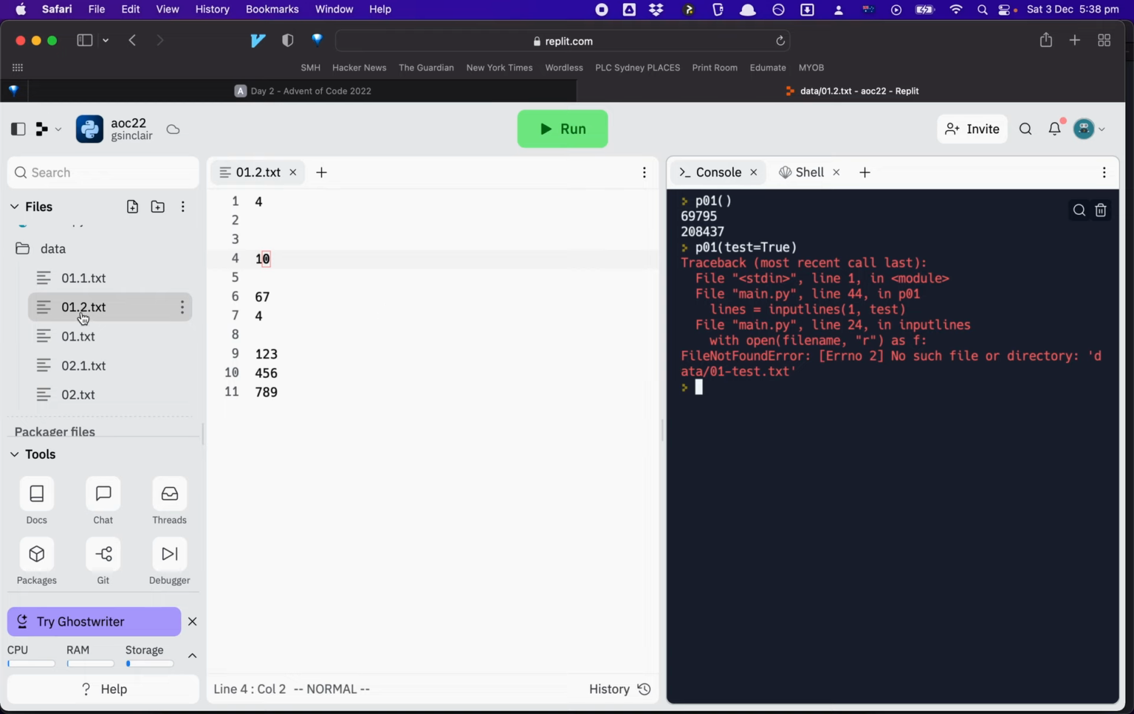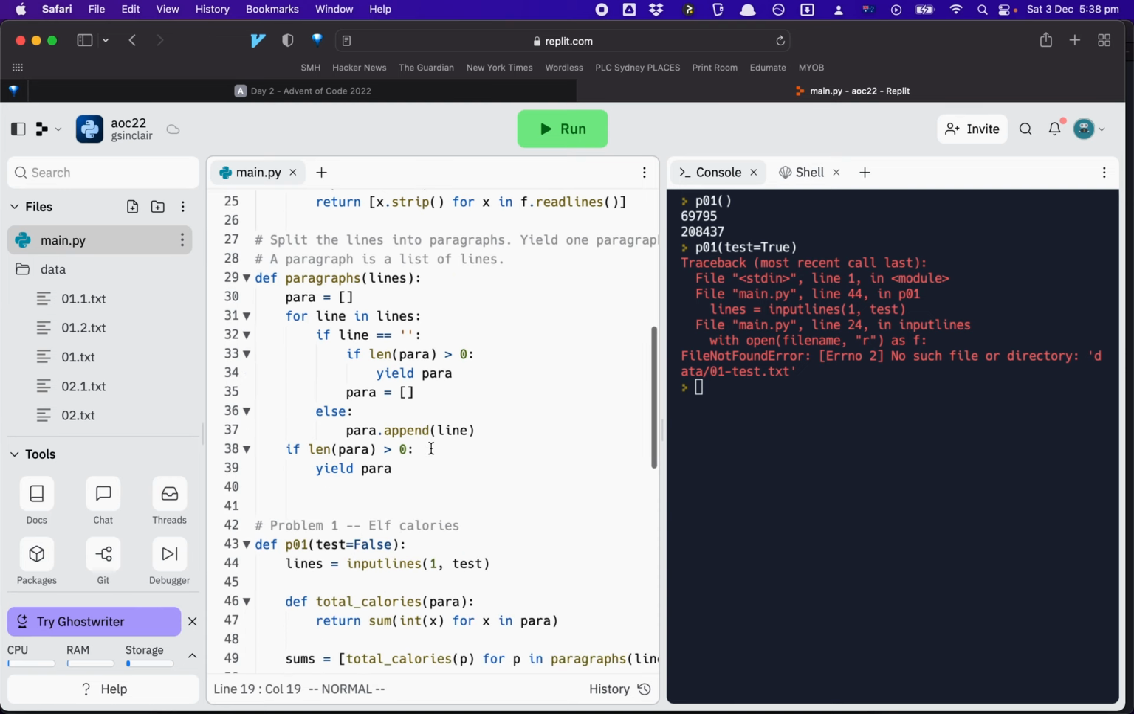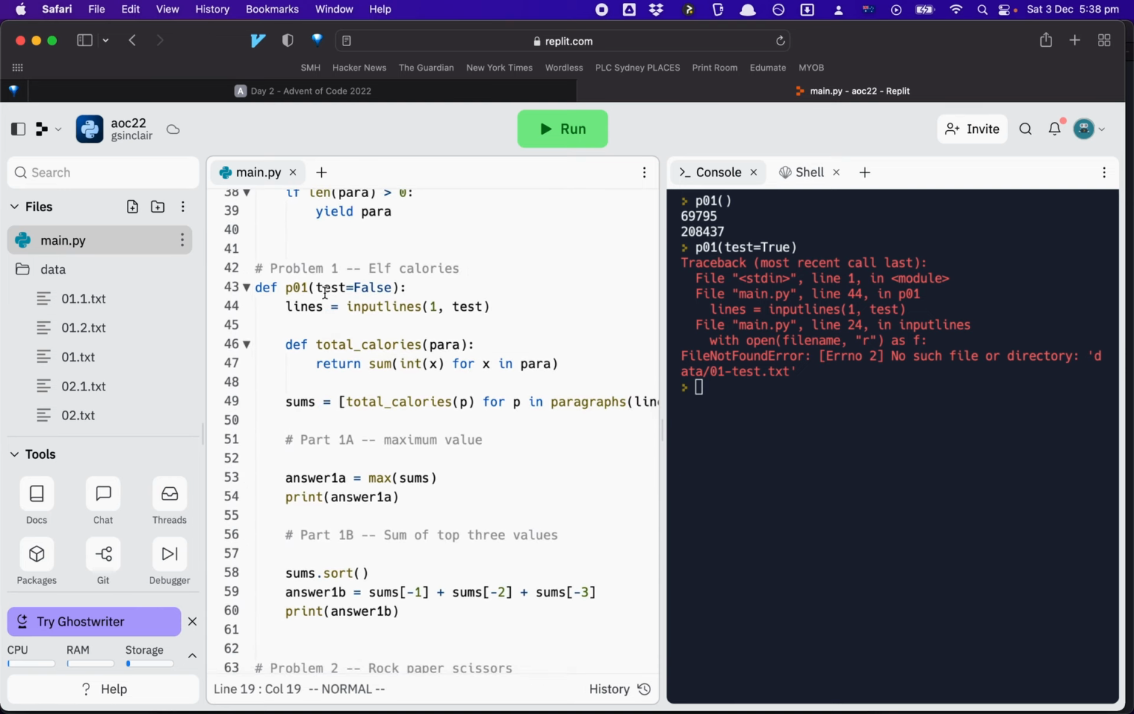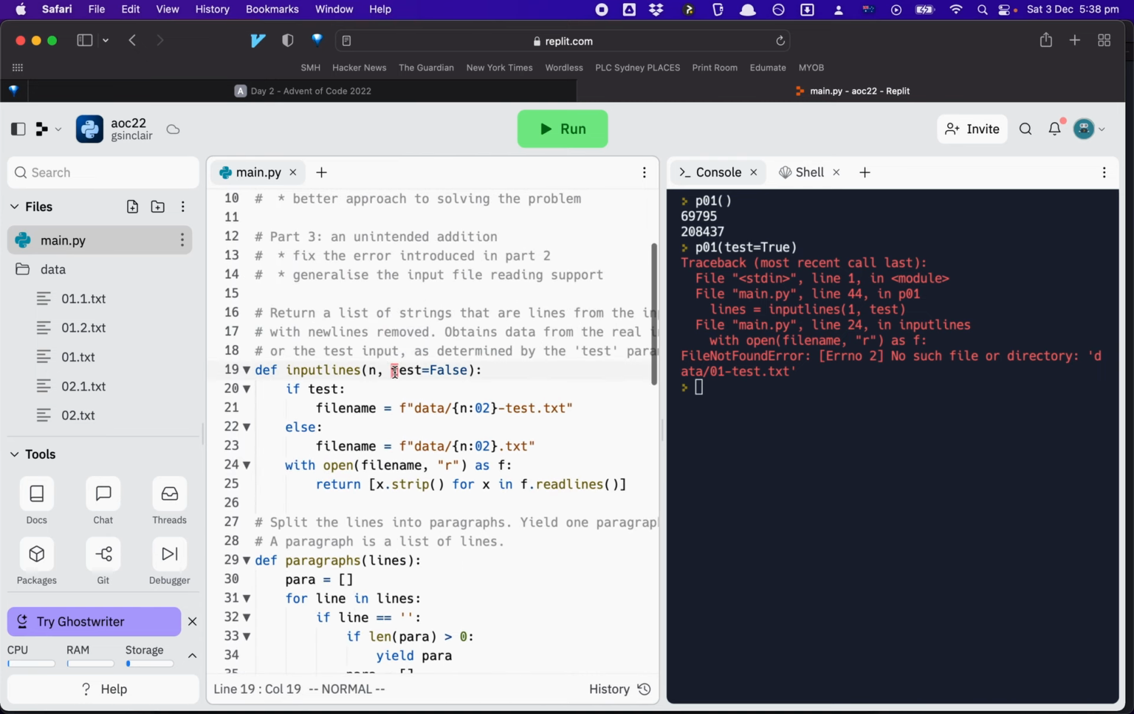Because I've renamed it, of course I need to change the code, right? And rather than say test, well, let's work from the outside in. So rather than say test equals false, I'm going to say subfile equals none. We expect not to be passing in a subfile. That means we expect to do the real one. So I'll pass that through to input lines. So now let's see what happens with input lines. So rather than test equals false, I do subfile equals none.